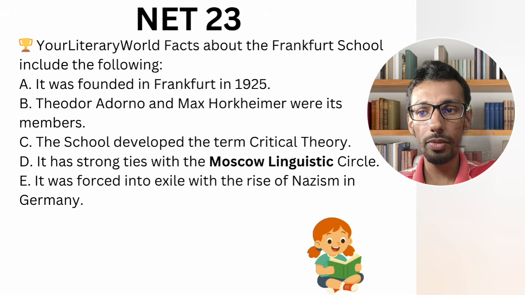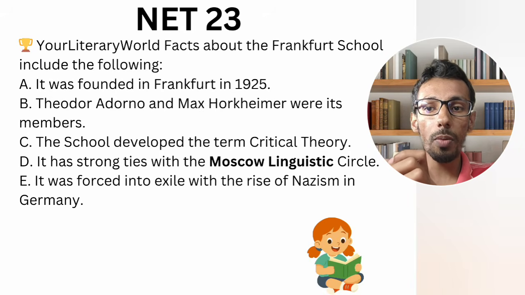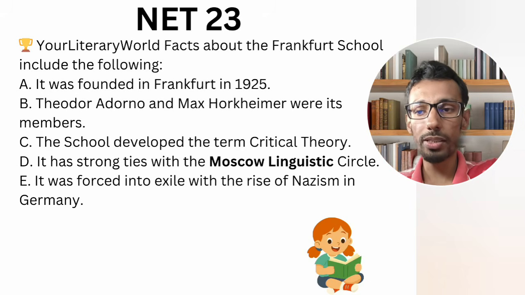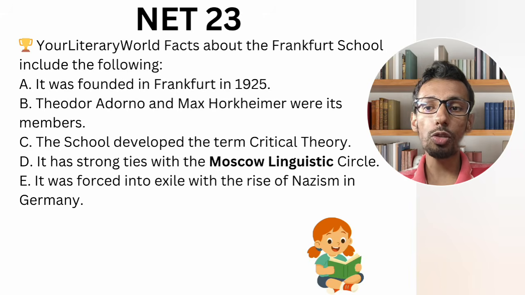All right, so first they have given that it was founded in 1925. Theodor Adorno, Max Horkheimer, these are all related to Marxism. The school developed in terms of critical theory. It's like these are all talking about formalism. Sorry, Frankfurt School. Option D, it has strong ties with Moscow Linguistic Circle.